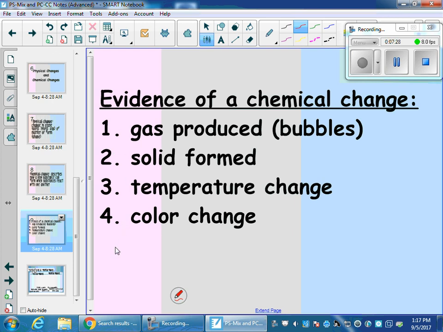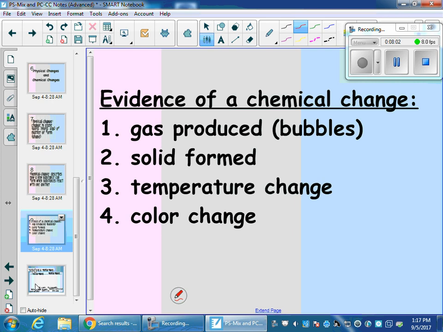The third thing you can look for is a temperature change. And this is, again, not if you heat it or cool it, but if I mix 2 chemicals together and they get cold, or I mix 2 chemicals together and they get warm. That's evidence that a chemical change has occurred. The last thing that you can look for to tell you if you've got a chemical change would be a color change. If you put 2 things together and they turn a different color than either one started off with, that would tell you that a chemical change has happened.